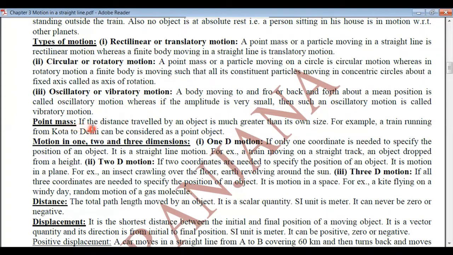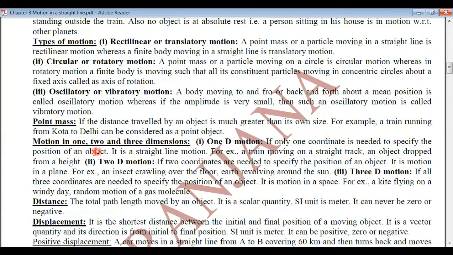Let's study what is meant by point mass. If the distance traveled by the object is much greater than its size, then such an object is said to be a point mass. It's not necessary that a point mass is a very small object. A huge object can also be considered as a point mass if the distance traveled by the object is much greater than its size. For example, a train running from Kota to Delhi can be considered as a point object. Why? Because the distance traveled by the train is much greater than its size. So it can be considered as a point object.